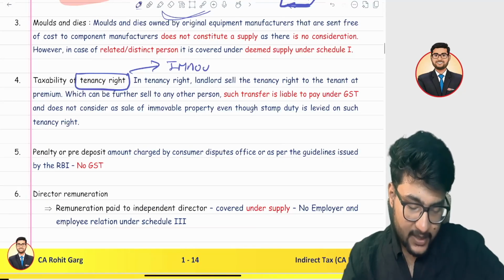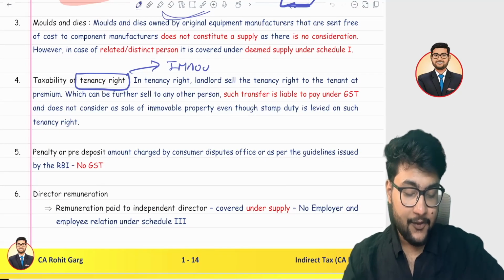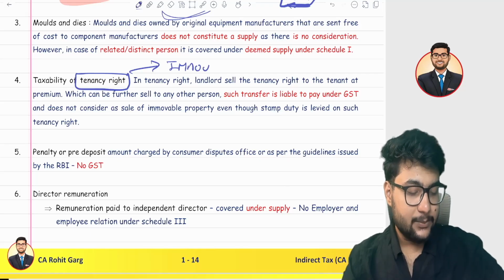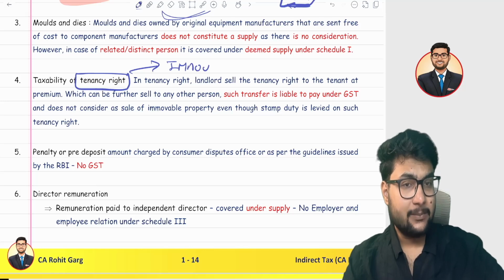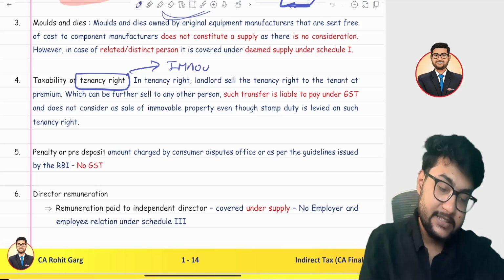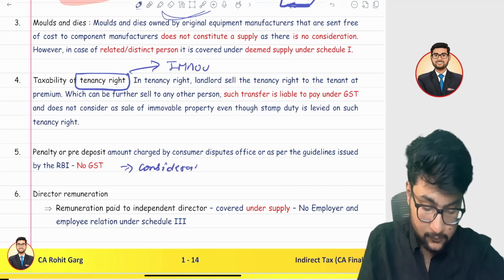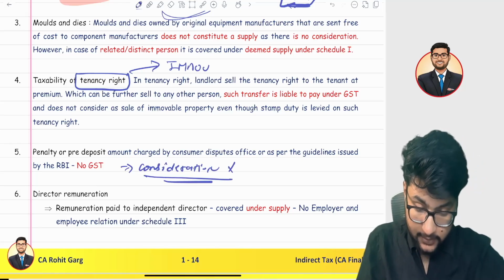Fifth point. In case any penalty is imposed by RBI on a bank, or in any consumer dispute, it is not a supply, because it is liquidated damages, and liquidated damages are not a consideration. You can write it here: it is not a consideration.